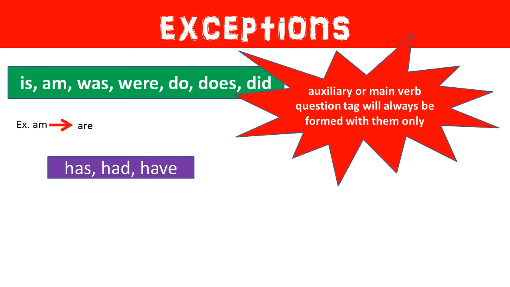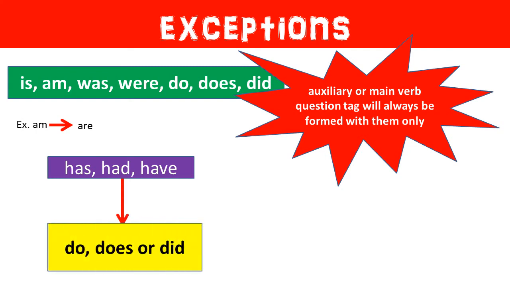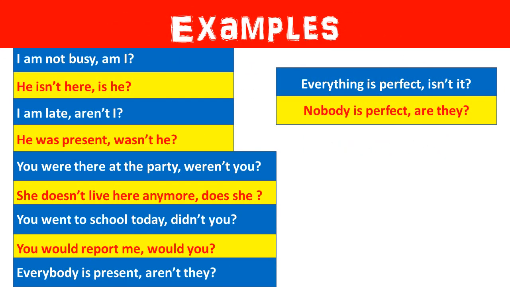Only in case of has, had, have, we use do, does, or did. Following a few examples, please go through it properly so that you will understand it very clearly. The first sentence is, I'm not busy, am I? The second says, he isn't here, is he? Am I late, aren't I? He was present, wasn't he? And so on. Please go through it properly.